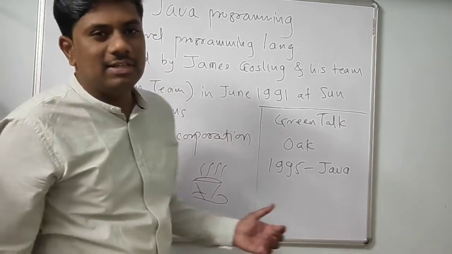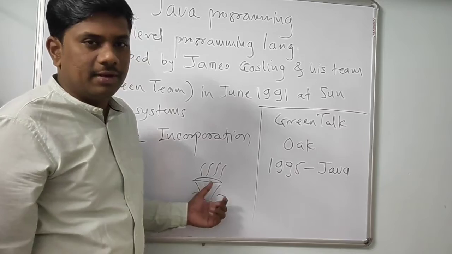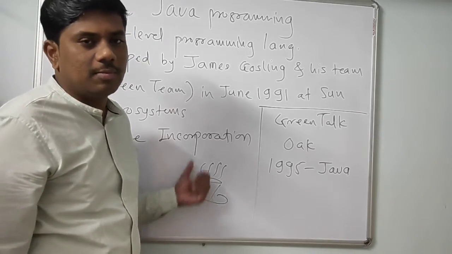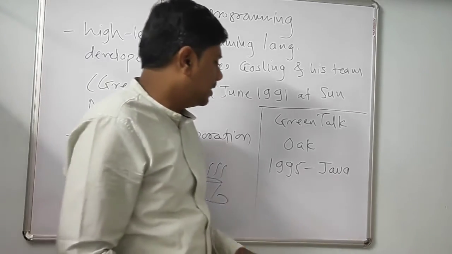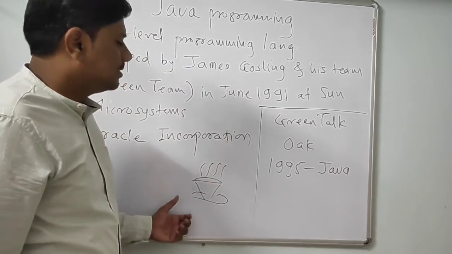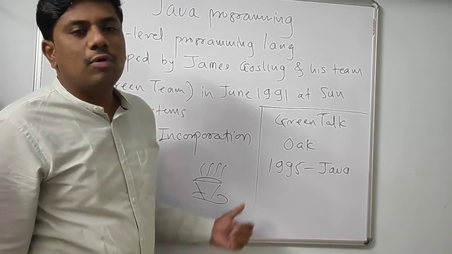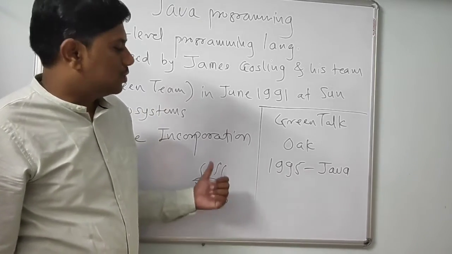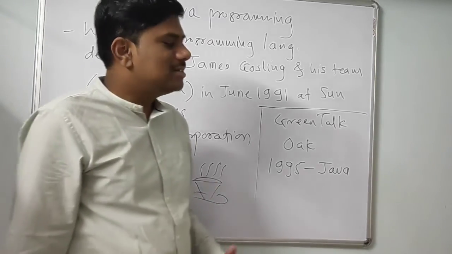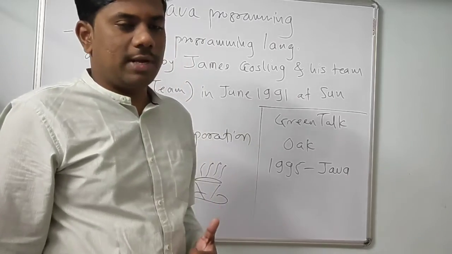You can also find there is an official symbol of this: Java programming language is a coffee. A cup of coffee is the official logo, the trademark of Java programming language. So this is a little bit of the history of Java programming language.